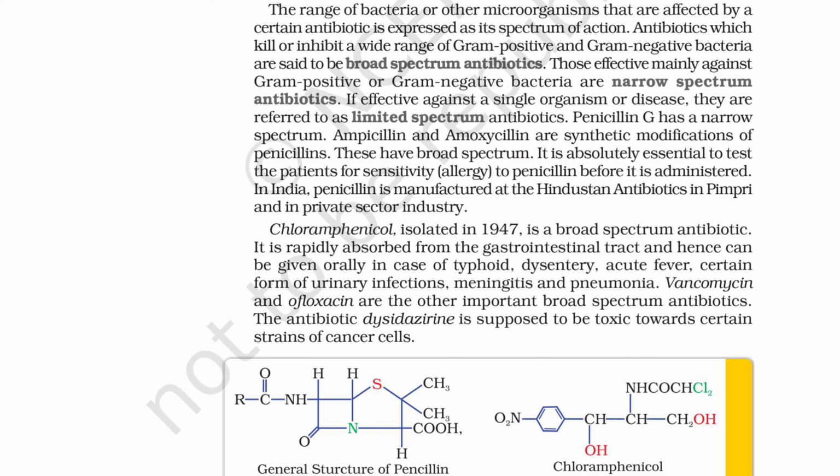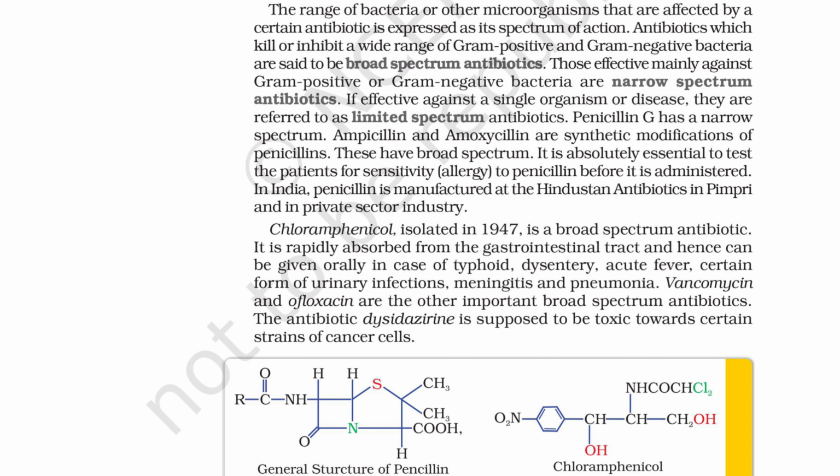Chloramphenicol, isolated in 1947, is a broad-spectrum antibiotic. It is rapidly absorbed from the gastrointestinal tract and hence can be given orally in case of typhoid, dysentery, acute fever, certain forms of urinary infections, meningitis and pneumonia.